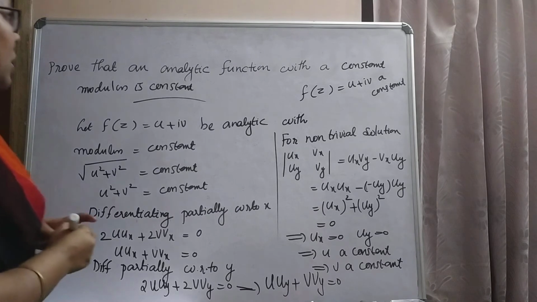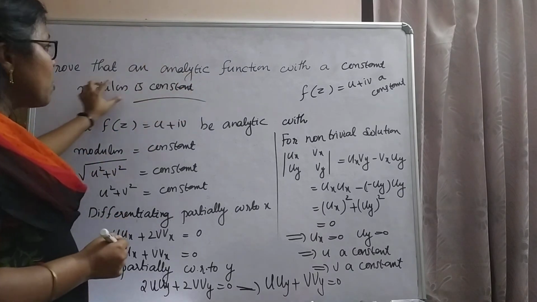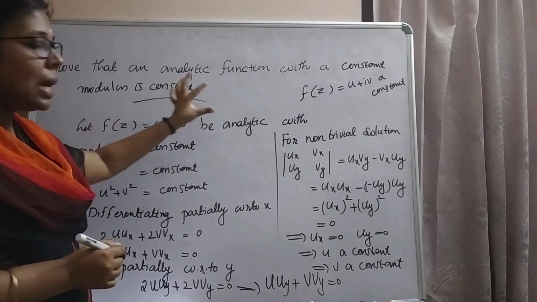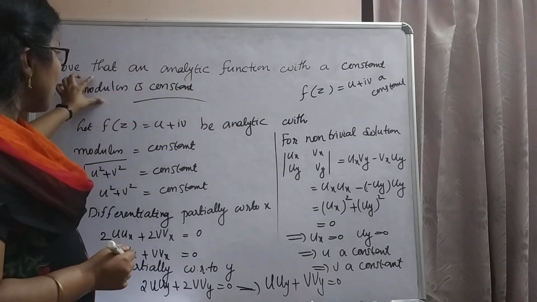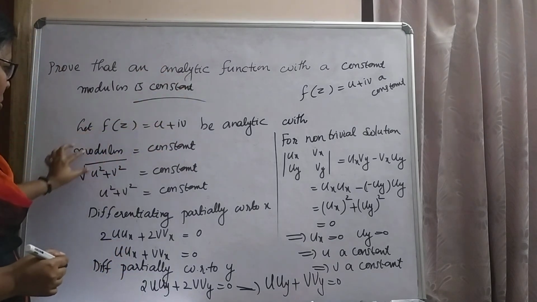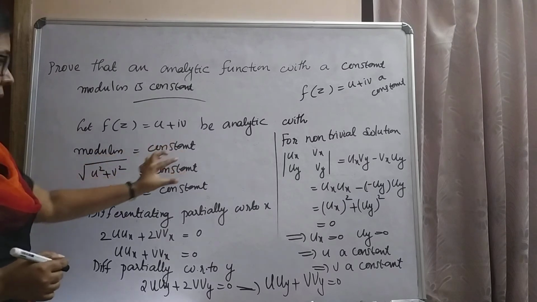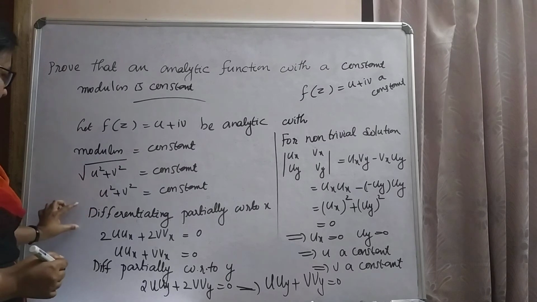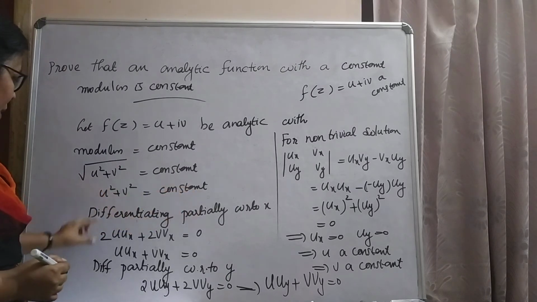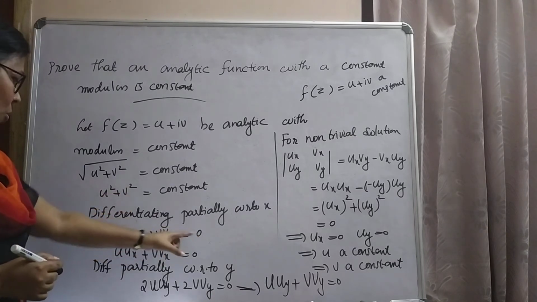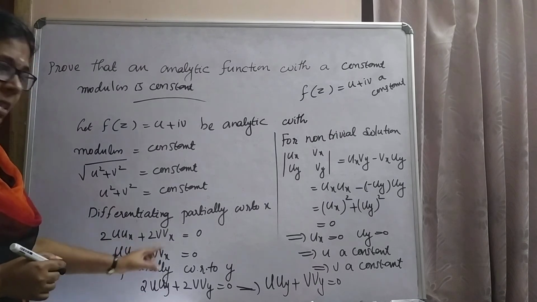Next question is, prove that an analytic function with a constant modulus is constant. Given, let f equal to u plus iv be analytic. Given modulus is constant. Since the modulus is constant, modulus is root of u square plus v square equal to a constant. That is, u square plus v square also equal to a constant. Then partially differentiating with respect to x, we get 2u ux plus 2v vx equal to 0. That is, u ux plus v vx equal to 0.